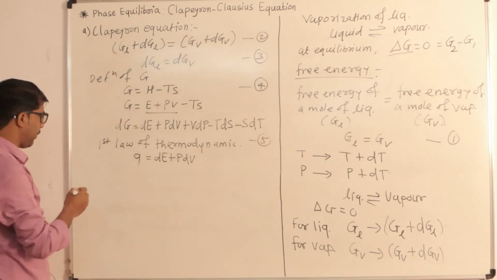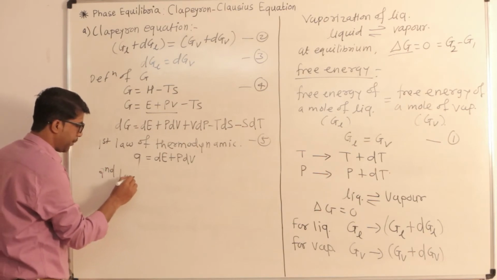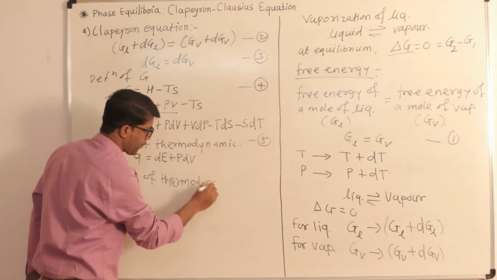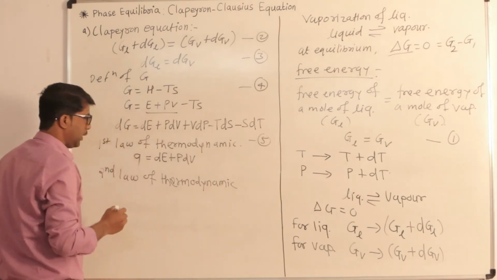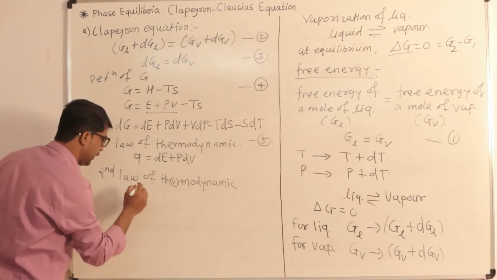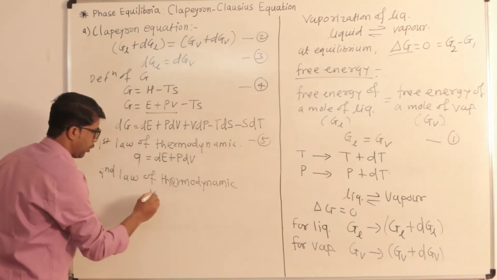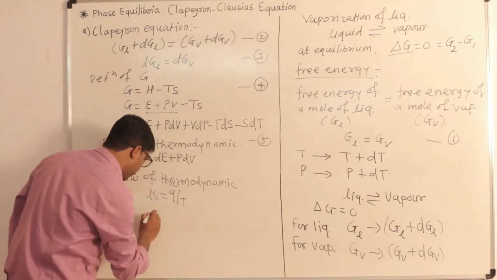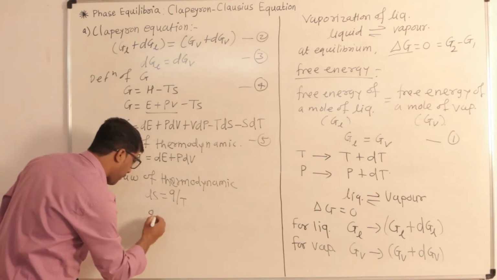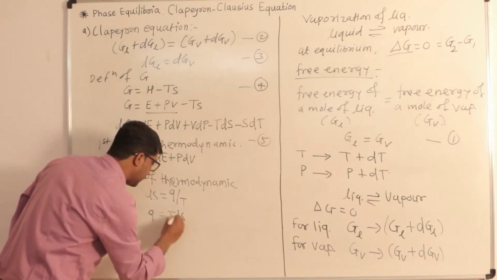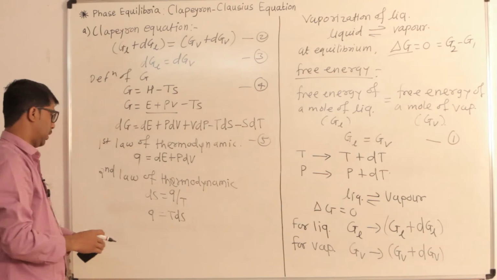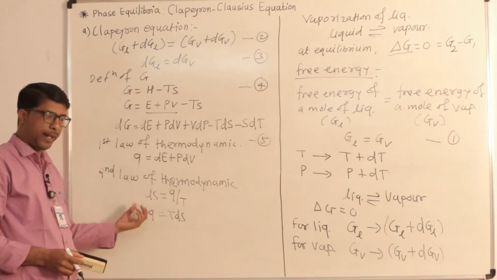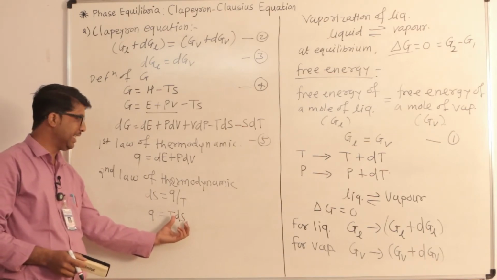Again, Clapeyron is thinking about the second law of thermodynamics. What is the second law of thermodynamics? It is the change in entropy, which is equal to Q by T. If you rearrange for Q, then we will get Q is equal to TdS. So according to the second law, if you rearrange the statement, we get the value of Q: Q is equal to TdS.